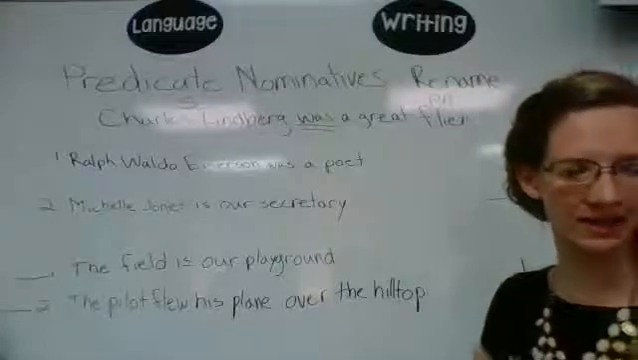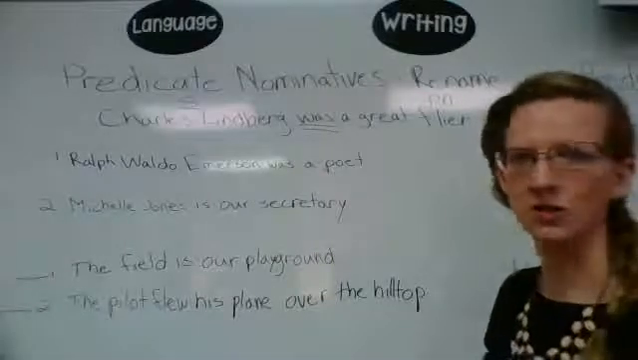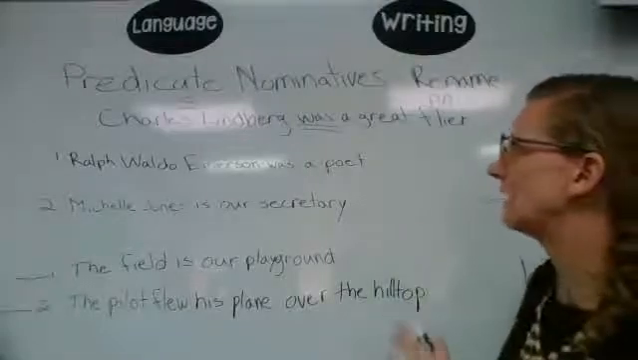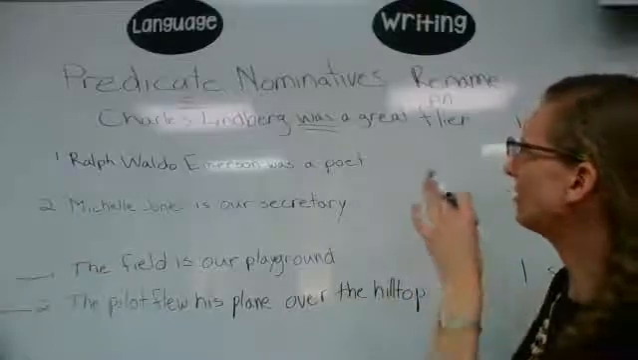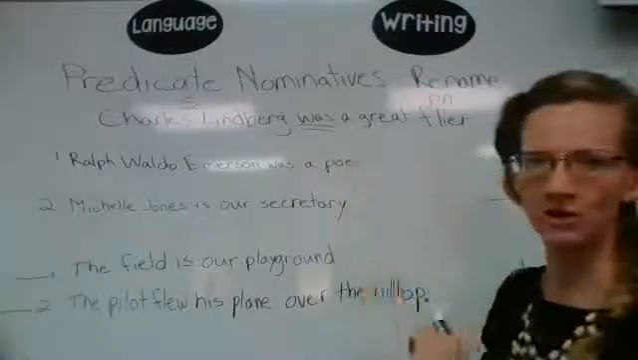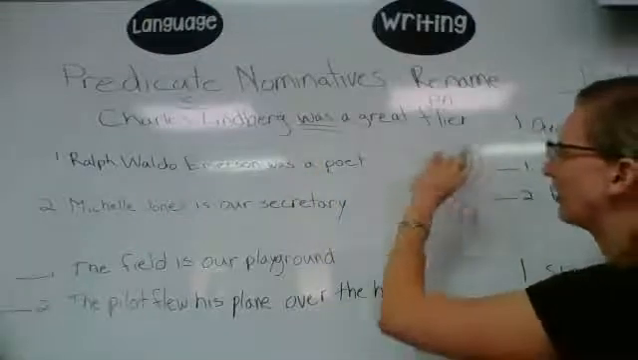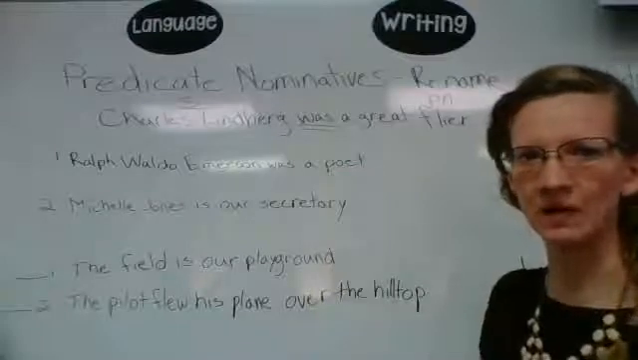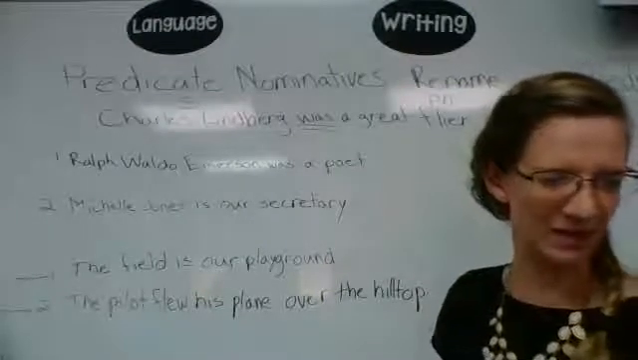Now you can check this by reversing the predicate nominative and the subject. So if you want to check and see if this is right, if that's a predicate nominative, you can switch it and say Charles Lindbergh was a flyer. Or you can switch it and say a flyer was Charles Lindbergh. So put flyer in place of Charles Lindbergh and say a flyer was Charles Lindbergh. It still makes sense. It's just renaming him. So you know that that is a predicate nominative. And that's a good way to test that.